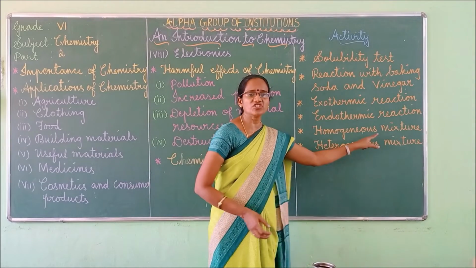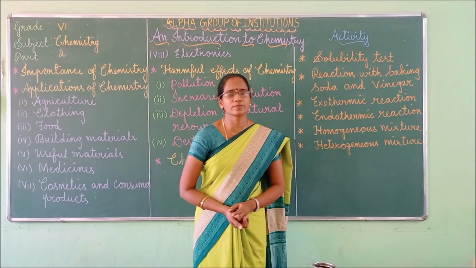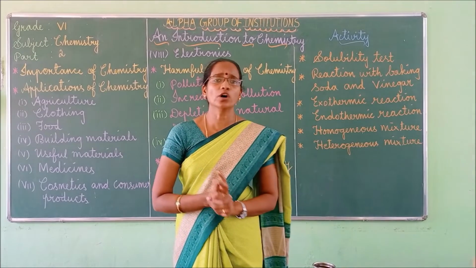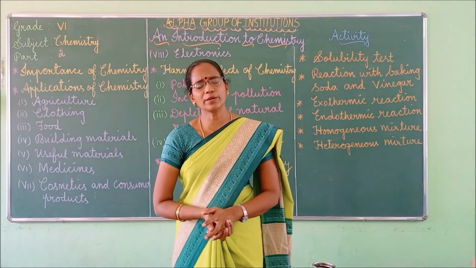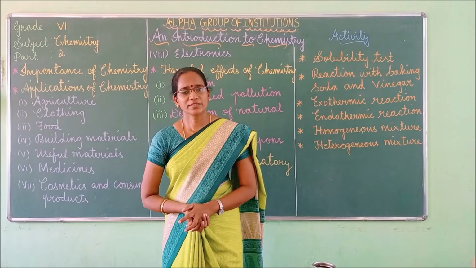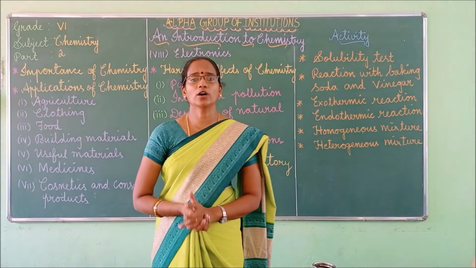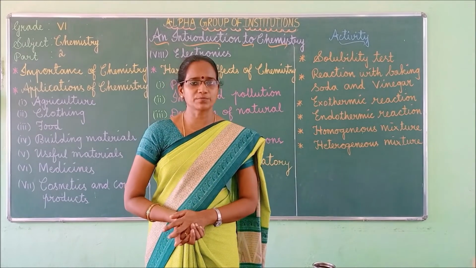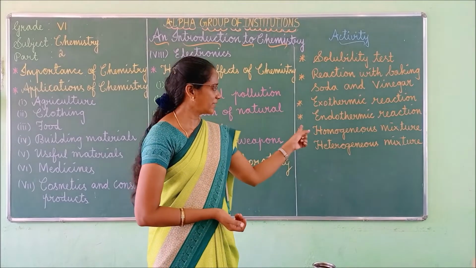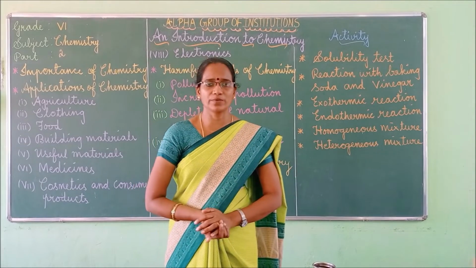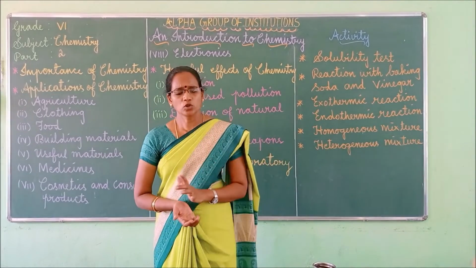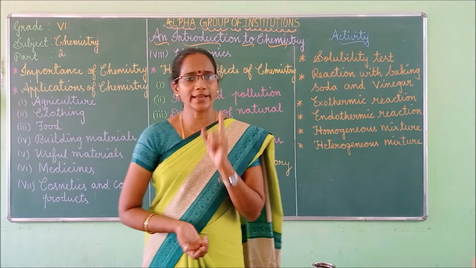Next we can move to homogeneous mixture and heterogeneous mixture. First of all, you should know about mixture. What do you mean by mixture? A mixture is a material made of two or more different substances. Okay. First, let me see the homogeneous mixture. Right. So, two components again I am going to take.